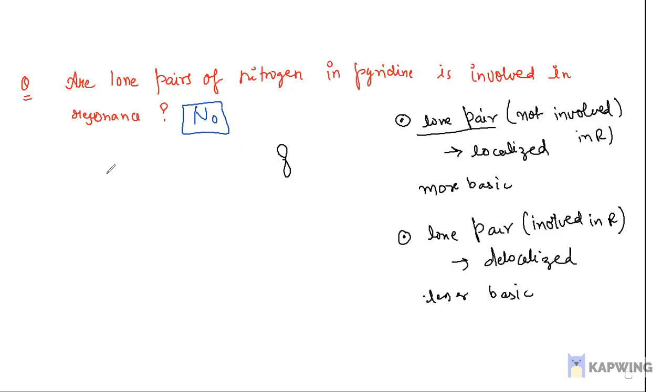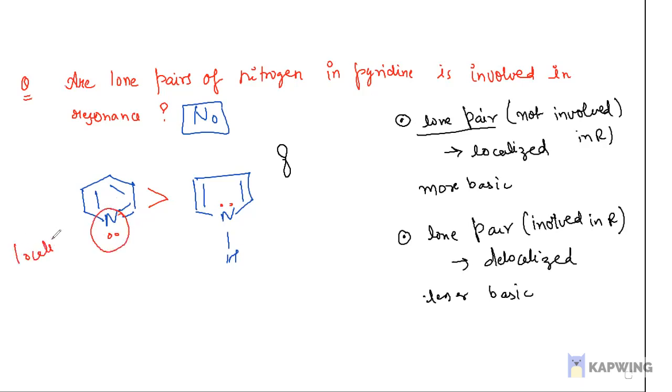So if the question comes, among pyridine and pyrrole, which compound is more basic? The answer should be pyridine, because the lone pair in pyridine is not involved in the resonance. It is a localized lone pair, and in pyrrole it is a delocalized lone pair.